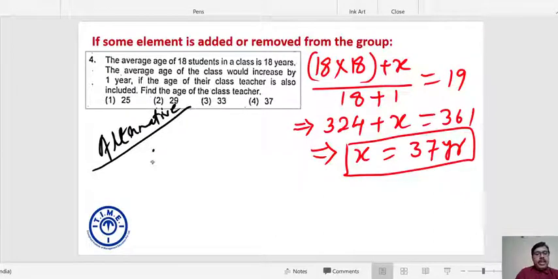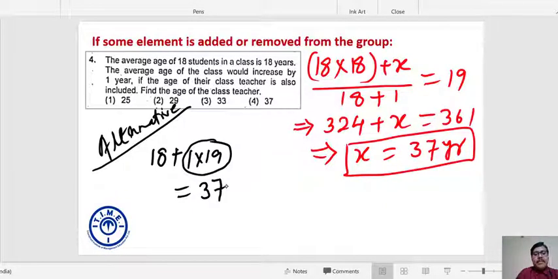So with 18, there is no change in the average. But after adding the age of the teacher, the whole group increases by 1. That means he is bringing 1 extra for everyone including him. That means how many persons? 19. So he is bringing 19 extra. By the virtue of this 19 extra, the average of the whole group increases by how much? 1 year. So it means that the teacher is bringing 19 extra for the group. So 18 plus 19 is nothing but 37.